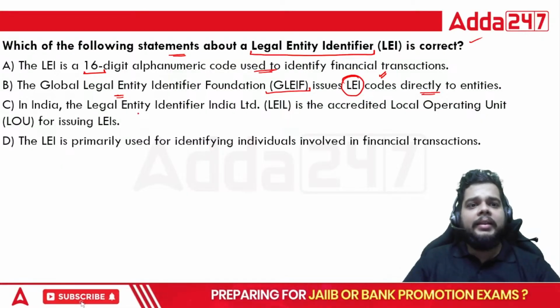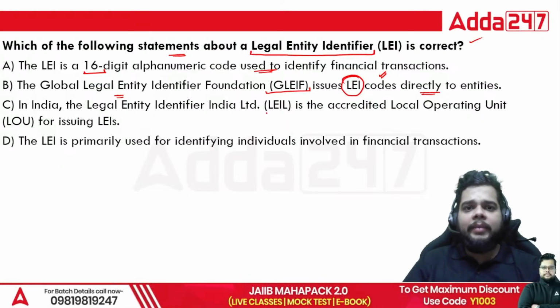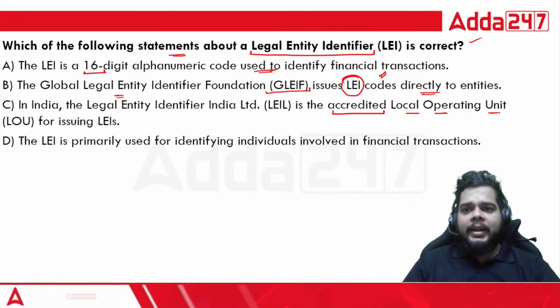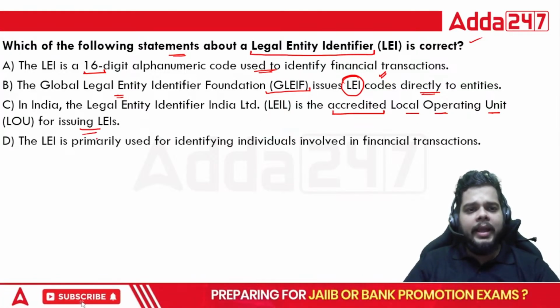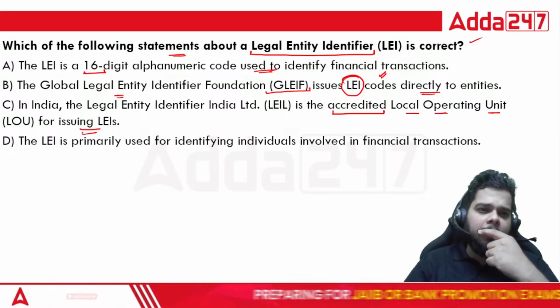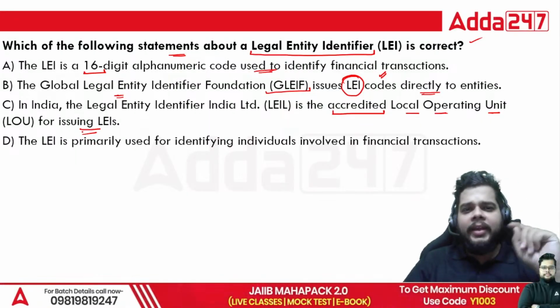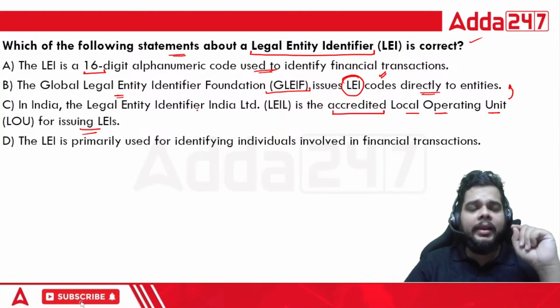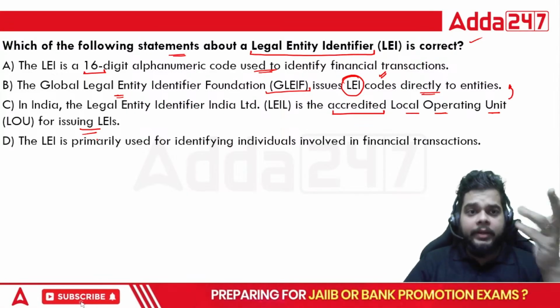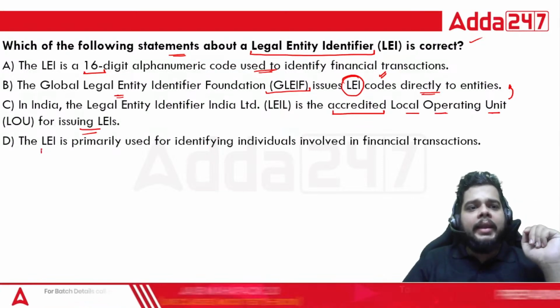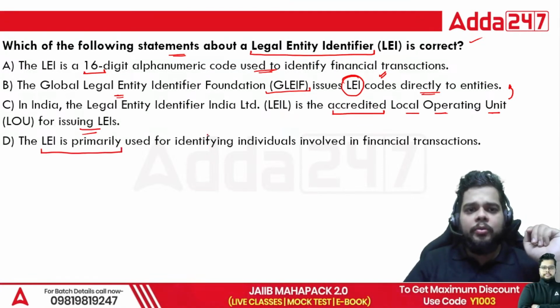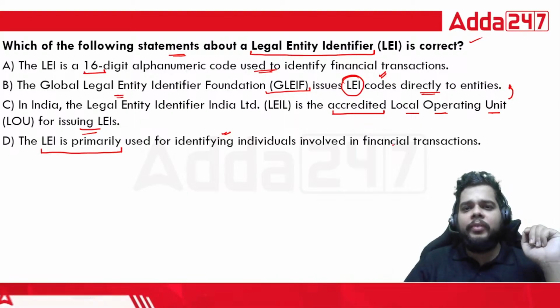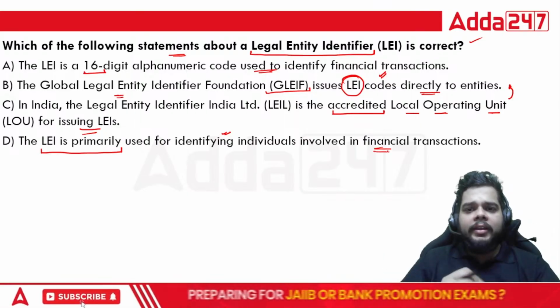In India, the Legal Entity Identifier India Limited is the accredited local operating unit for issuing the LEIs. So when I talk about the Legal Entity Identifier India Limited, whether it is a subsidiary of the global legal entity or not, that also you must remember. LEI is primarily used for identifying the individuals involved in the financial transaction.